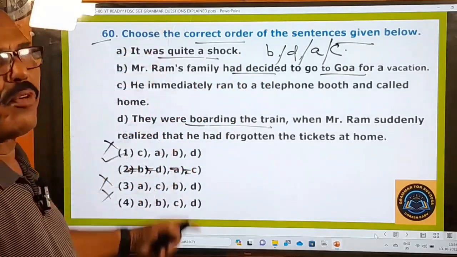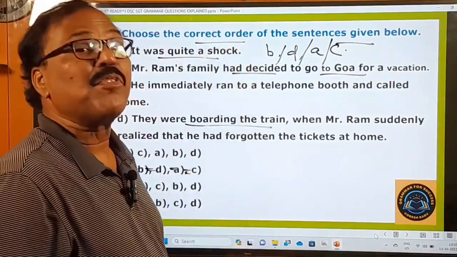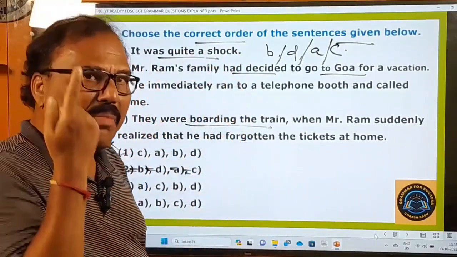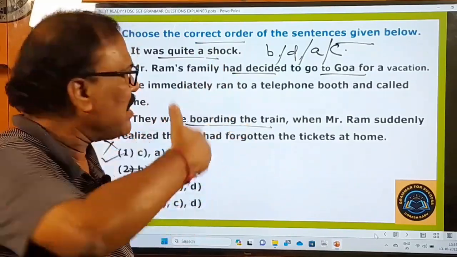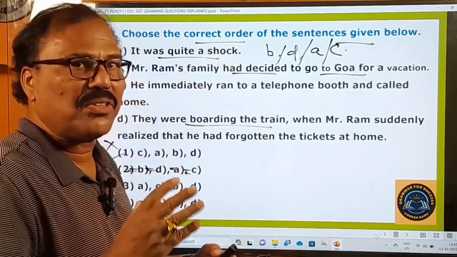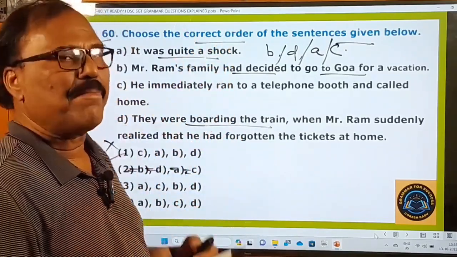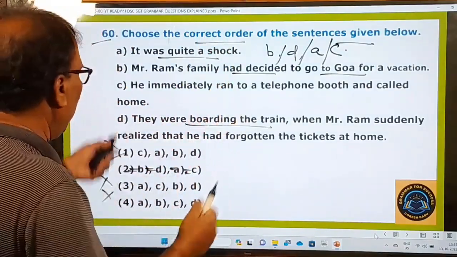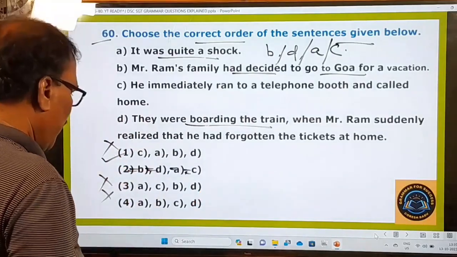Just read the four sentences. Whenever such jumbled sentences are given in the examination, you have to read the sentences, understand their meaning, and in your mind or on a piece of paper, keep them in an order and check whether they are presented in a sequential, meaningful order or not. After you find that they are arranged in a sequential order, then you check for the answer. So the second one is your answer and all others are not the right ones. Right, now let's go to the next question.